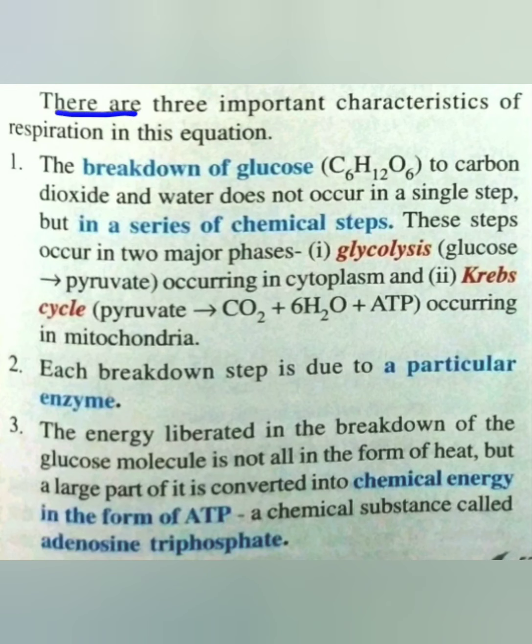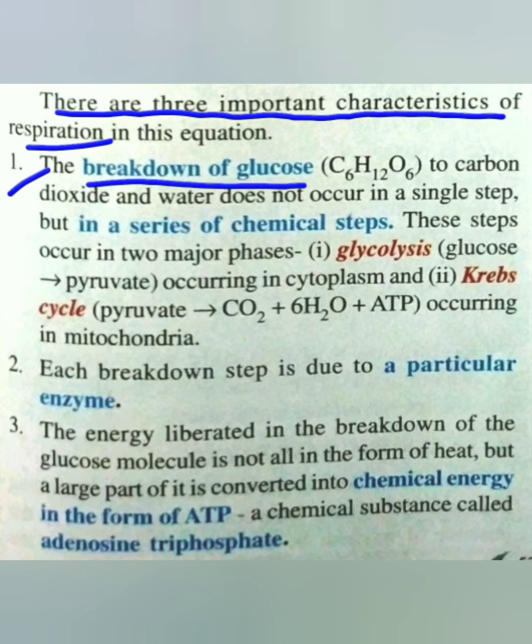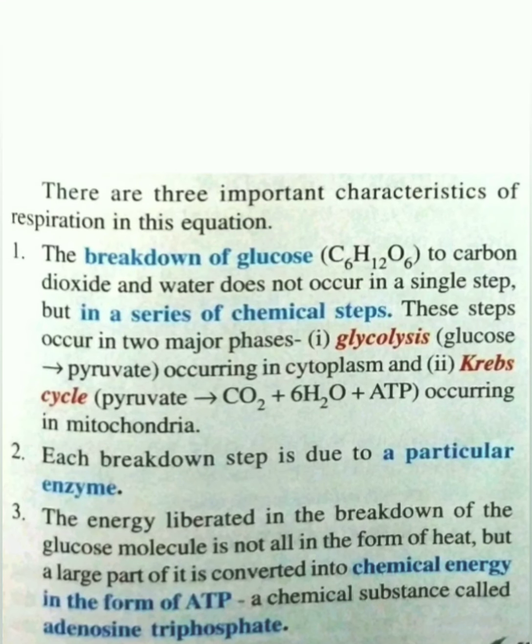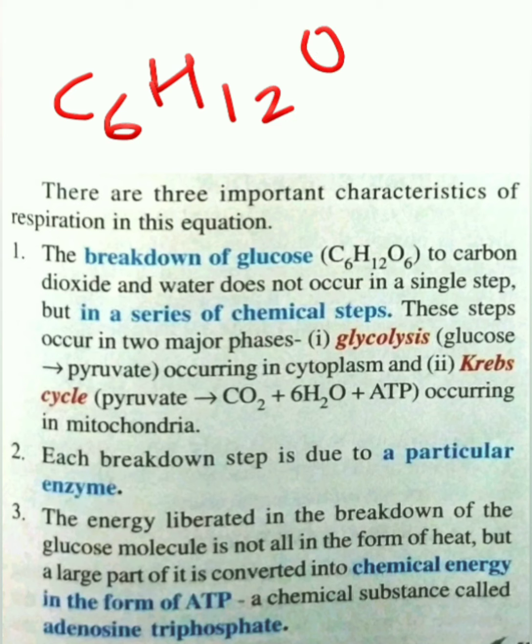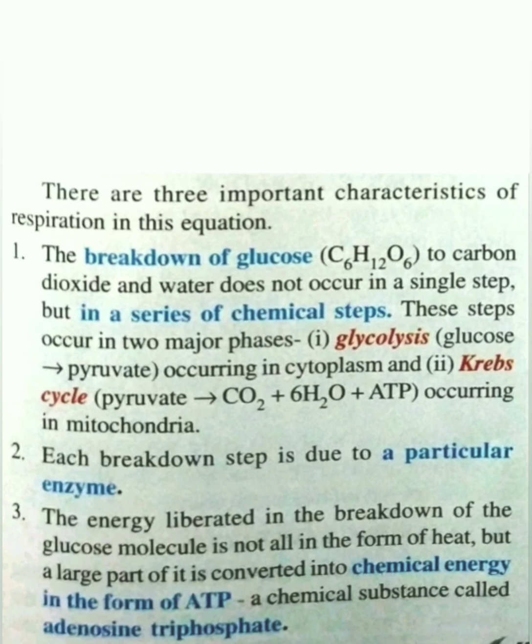See, there are three important characteristics of respiration. First one is breakdown of glucose, that is C6H12O6 breaks down to form CO2 and water. But the breakdown of glucose does not occur in a single step, but there is a series of steps. So these steps occur in two major phases.